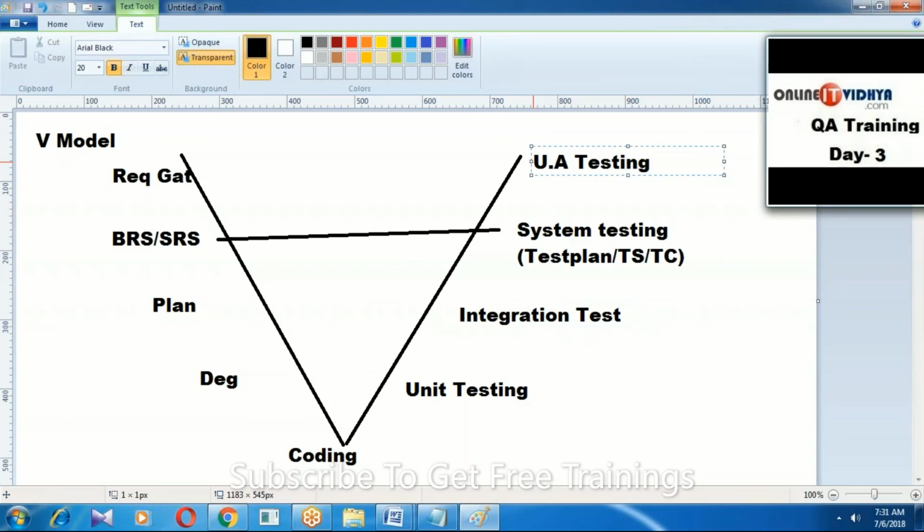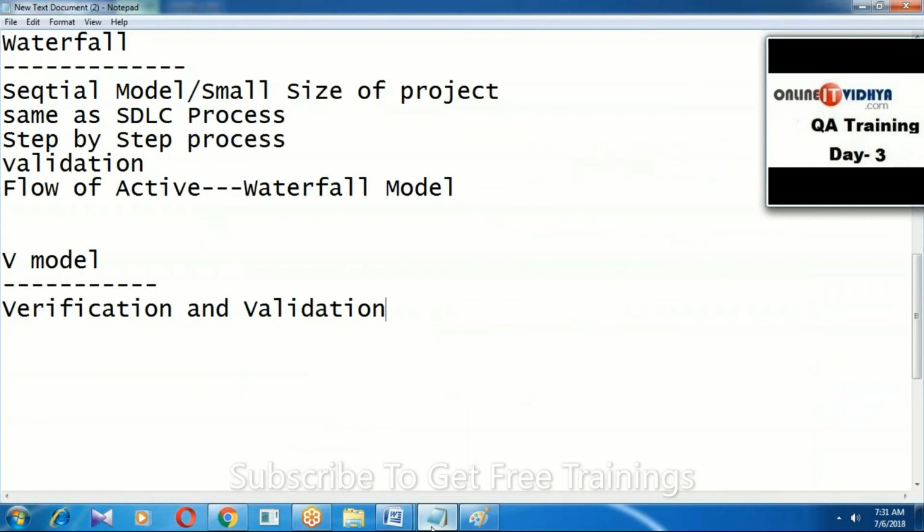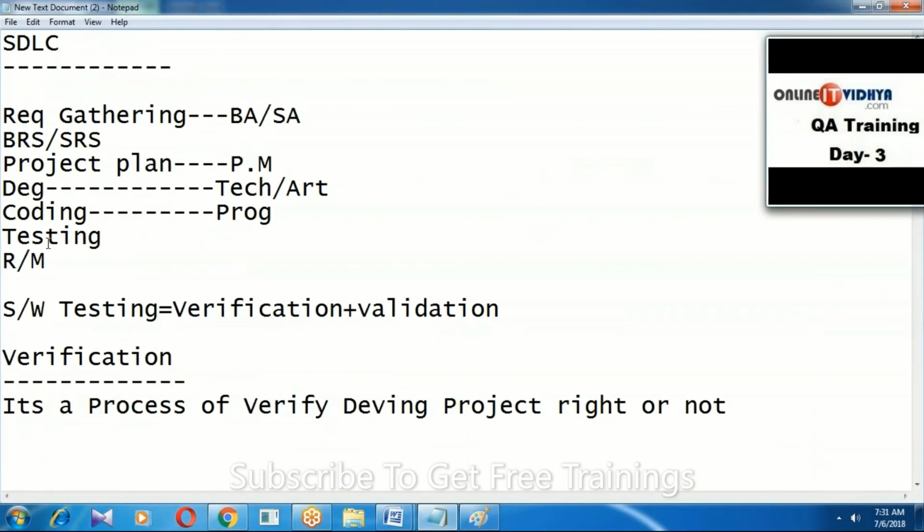Guys, concentrate. Normally as per SDLC, we have requirement gathering, plan, design, and coding, and testing starts after the coding, right? But here in the V model, once requirements are ready, based on the requirement, implementation activities run in parallel.